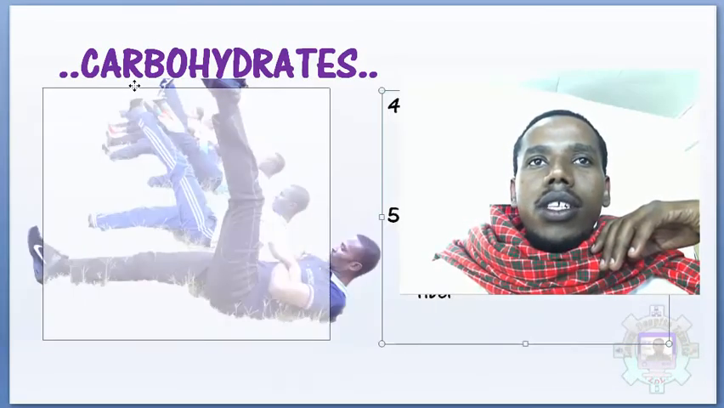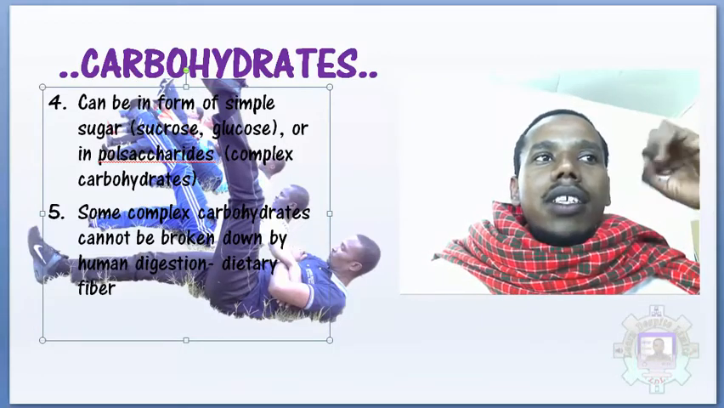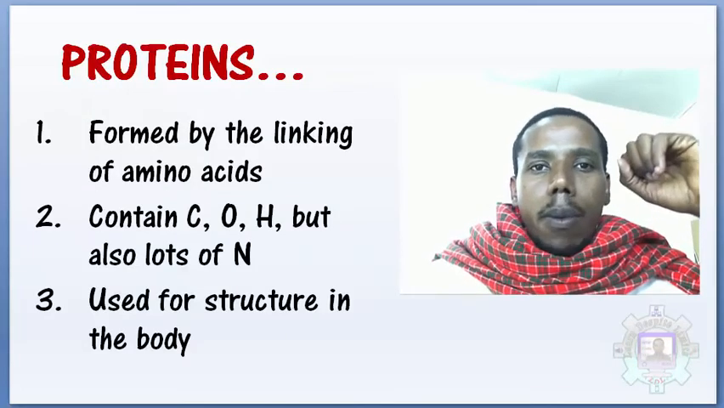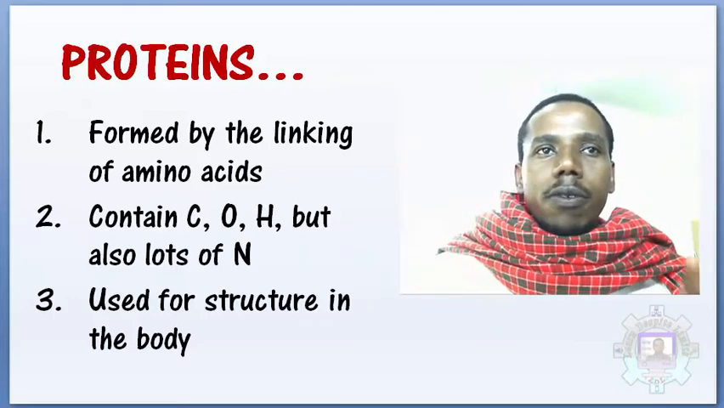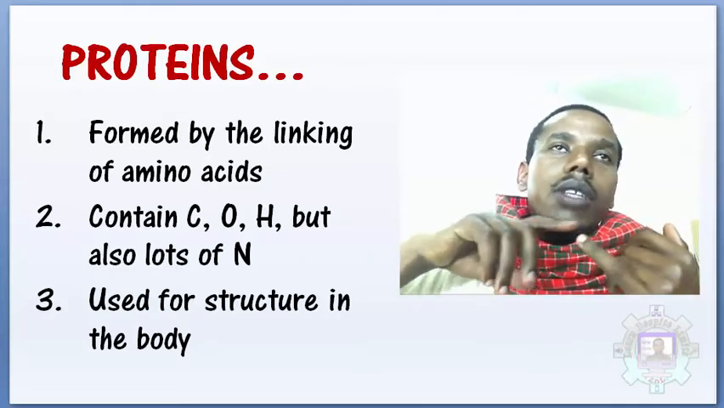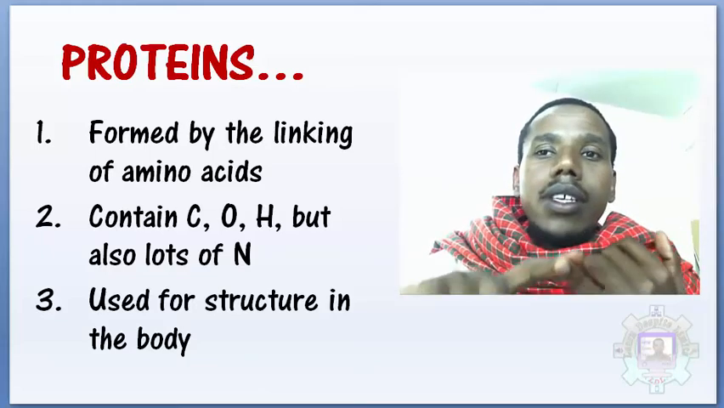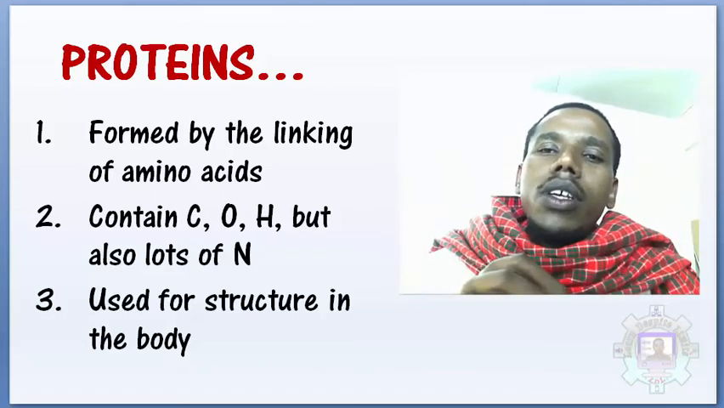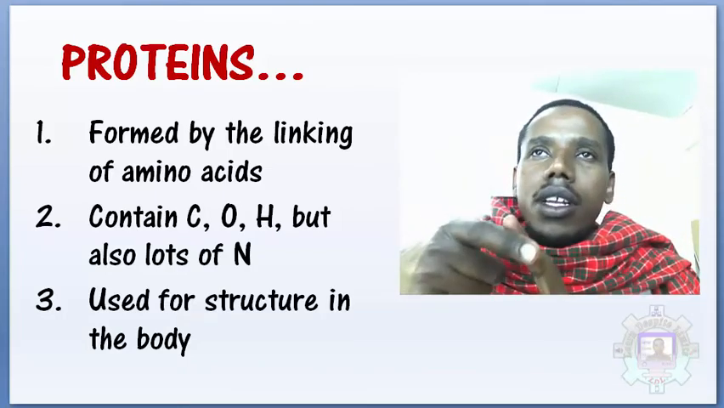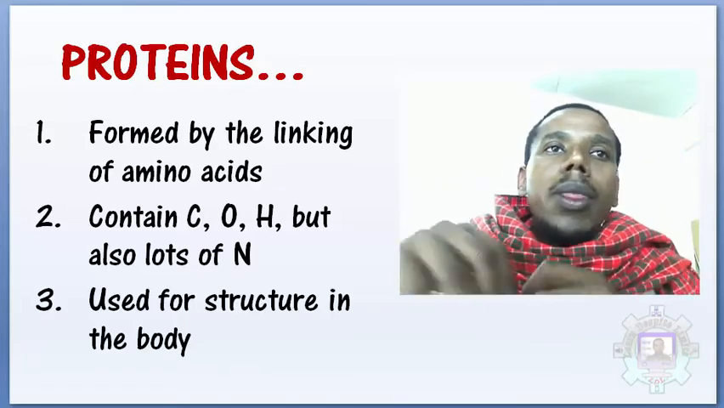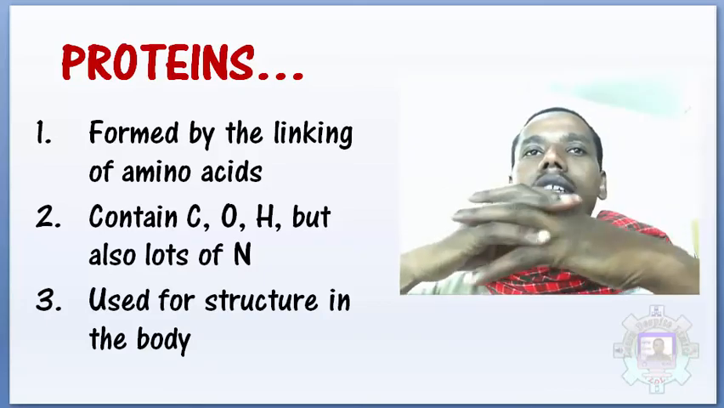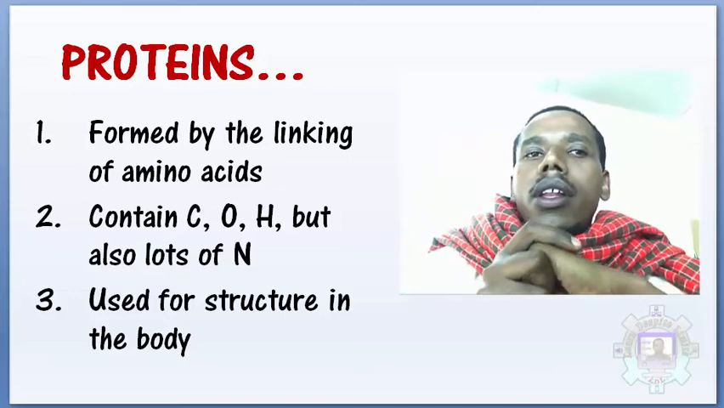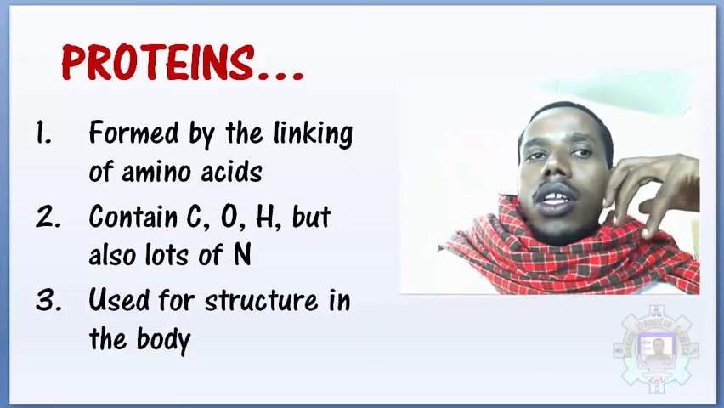from carbohydrate. Okay, apart from carbohydrate and water, another nutrient that's very important to our body is protein. We get protein from meat. We also get protein from legumes like beans, soya beans, cowpeas, and other legumes. You can also get it from fish, milk, and eggs. Protein is formed by linking amino acids, and it contains carbon, oxygen, hydrogen, and also some nitrogen. And it's used to make structure in our body.